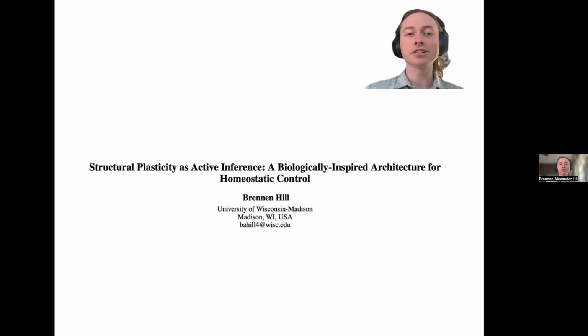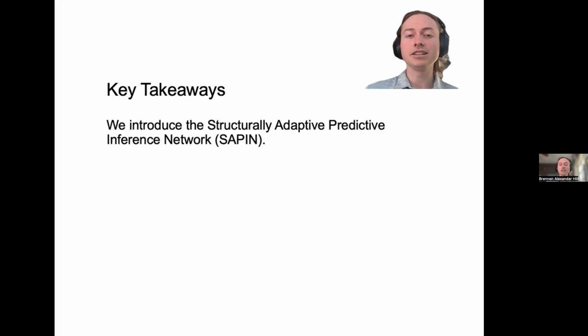Today, I'm presenting Structural Plasticity's Active Inference, a biologically inspired architecture for homeostatic control. We're proposing an architecture that moves away from fixed topologies and global backpropagation in favor of local, self-organizing rules. Let's start with the key takeaways.